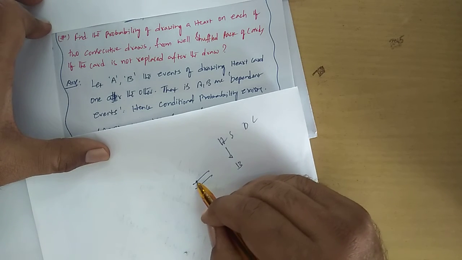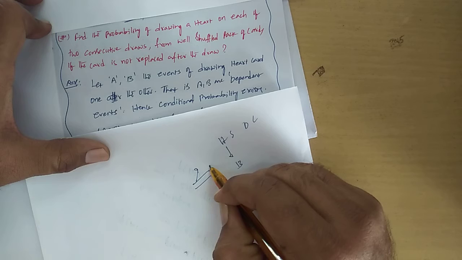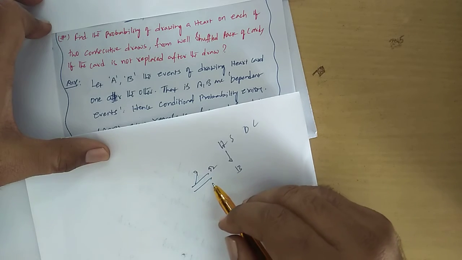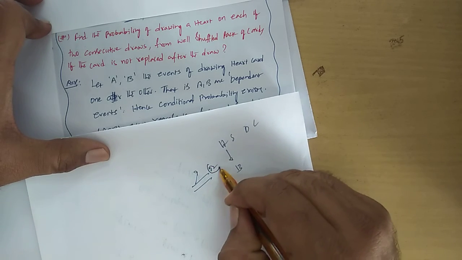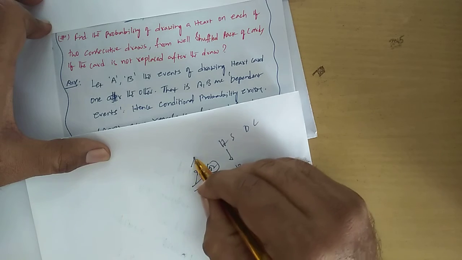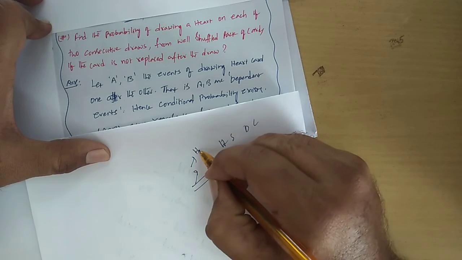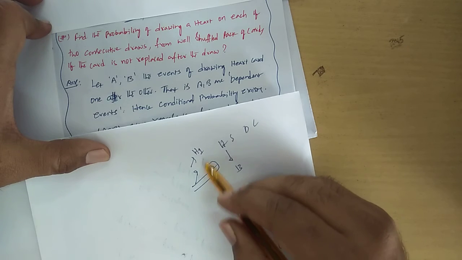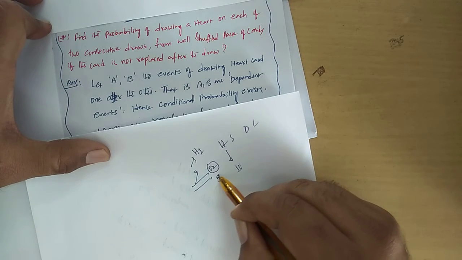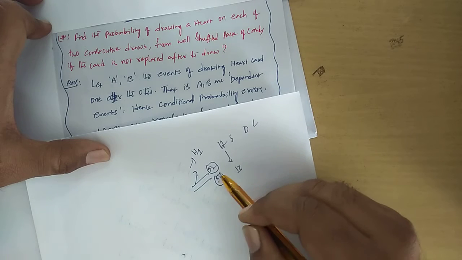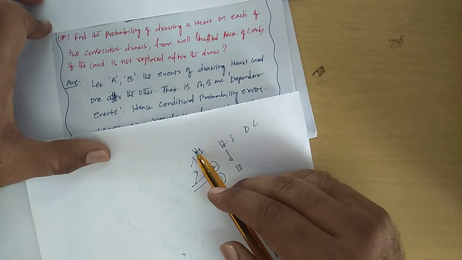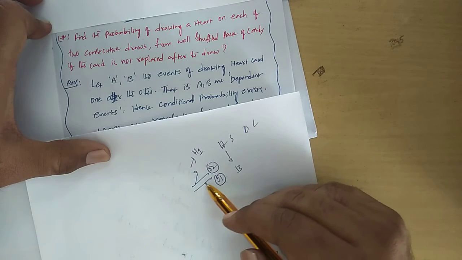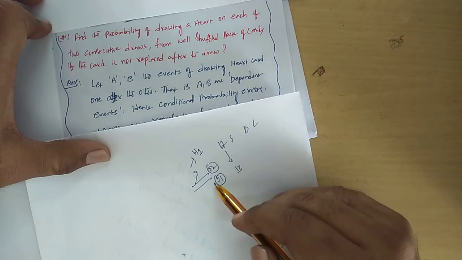So after picking this card, first time how many cards would be there? 52 cards would be there. So one heart has been selected. Let us suppose that it is H1. So when you go for the second heart selection, now how many cards would be there? 51 cards. Again, this heart card has not been replaced into these cards.